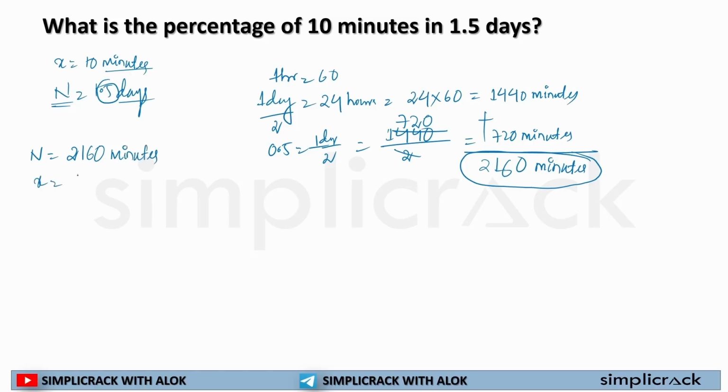My X is given as 10 minutes. If I have to find out the percentage, what will I do? X by N multiplied by 100% is equal to 10 by 2160 multiplied by 100%.